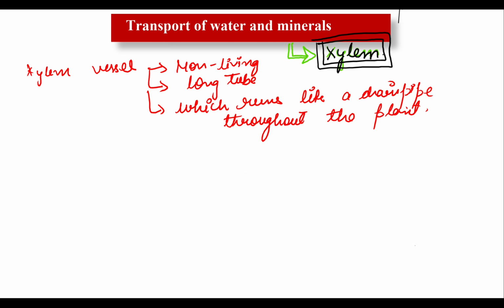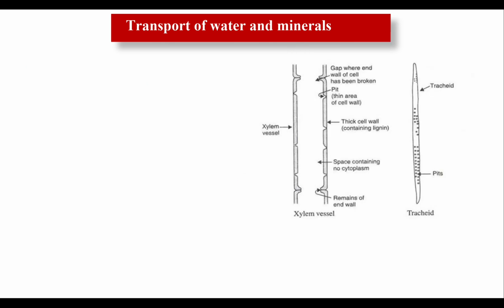So let me show you a diagram here. This is the xylem vessel. Look at this structure. Does it look like a long tube like structure? Okay, so it runs like a drain pipe through the plant.